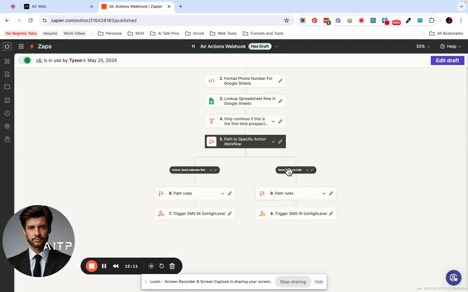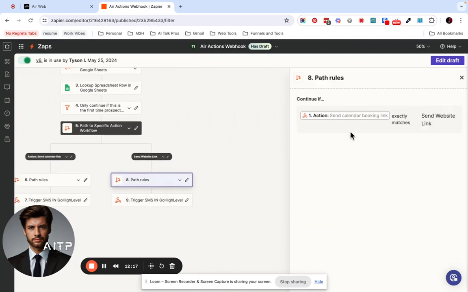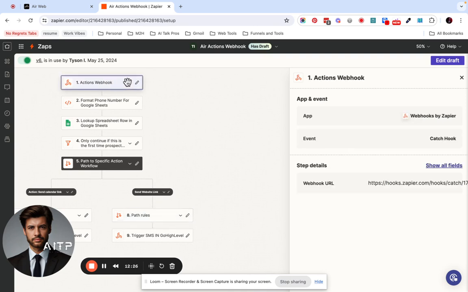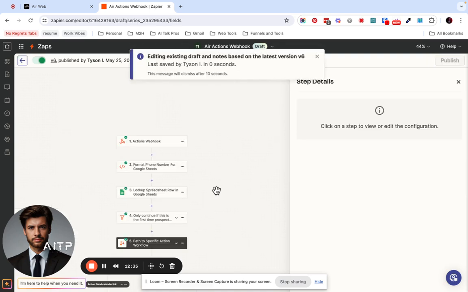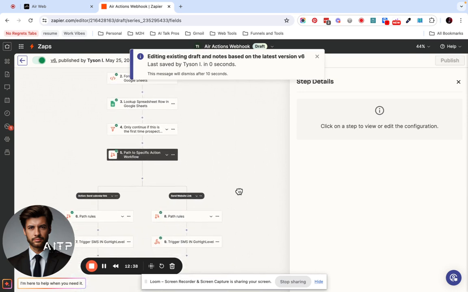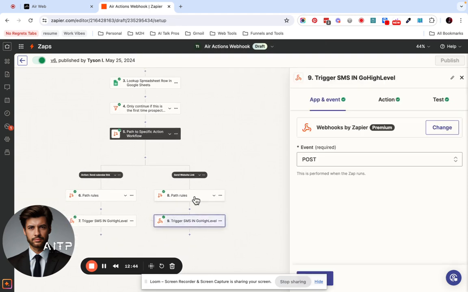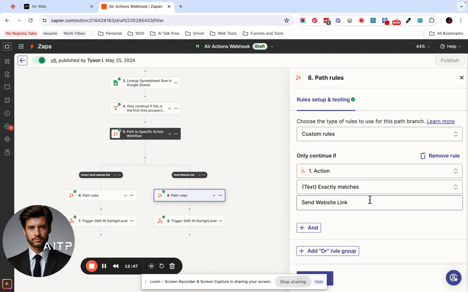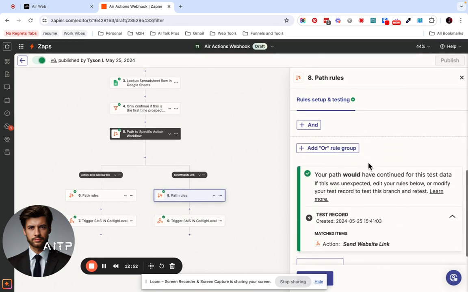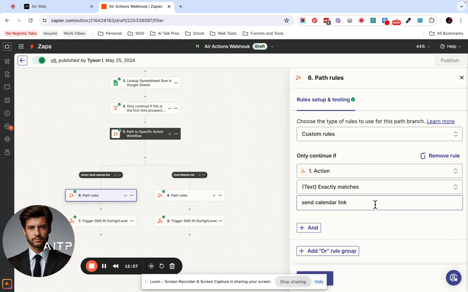Okay, it looks like we have it set up correctly because we have this send website link here. But let's look at our path rules. Continue if action. Interesting. Let's go look at this action. Cool. Yeah, the one thing that worries me is how this has, okay, now it's looking better. Send website link. Okay, perfect. And this one, send calendar link.